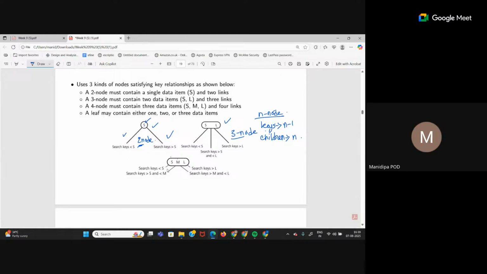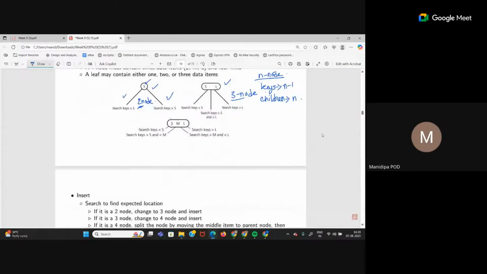Left of S is less than S. Between S and M means greater than S, less than M. Between M and L means greater than M, less than L. And the last one is greater than L. So these are the 3 types of nodes.